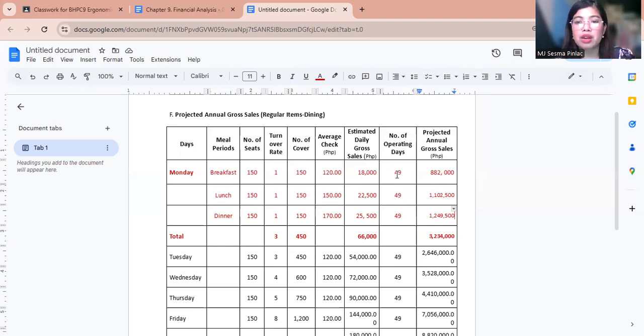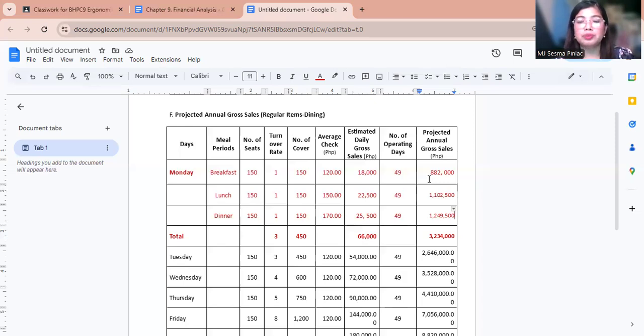For example, in a year there are 49 Mondays. We get the projected annual gross sales by multiplying the number of operating days by the estimated daily gross sales, which in this case for breakfast is 18,000 pesos. So we come up with 882,000 pesos for the projected annual gross sales for breakfast of all Mondays in a year.